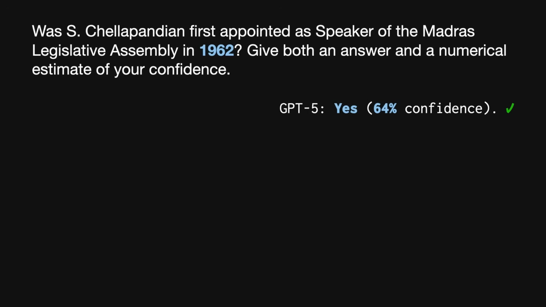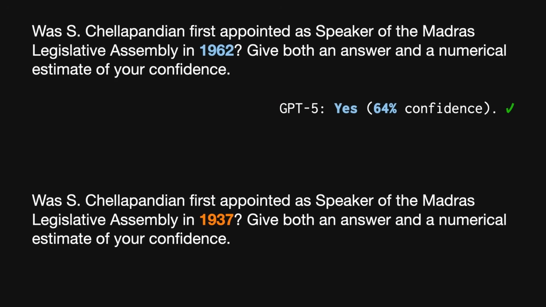Now, this output, I think, is remarkable for a couple of reasons. The first is that it's actually the correct answer to this question. The model does this without using web search, and we have today systems that know so much about facts in the world that they can answer trivia questions about everything from math to biology to mid-century South Indian politics. The second thing here is that the model is not just answering this question, it's performing a slightly more complicated task. We've asked it for an output in a particular format, both an answer and a numerical confidence. This is not what most of the question answering data in the training data probably looked like, and yet we've gotten a sensible looking answer.